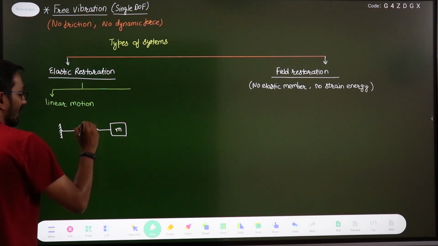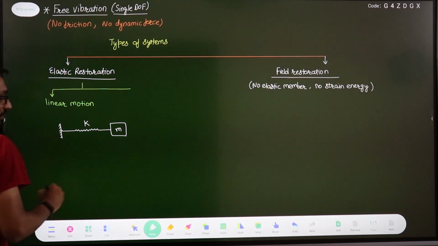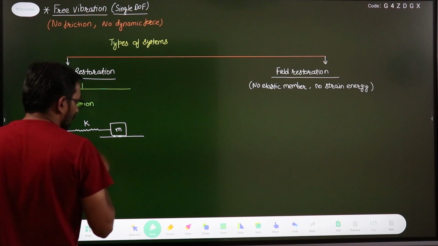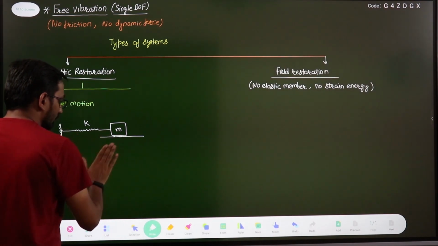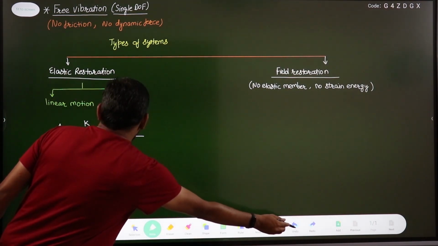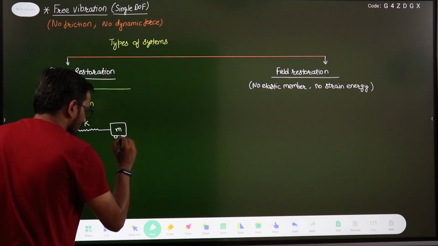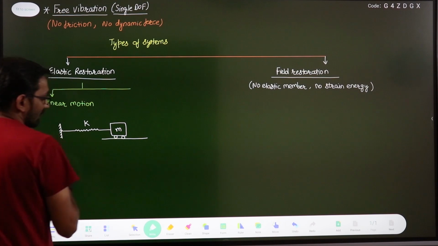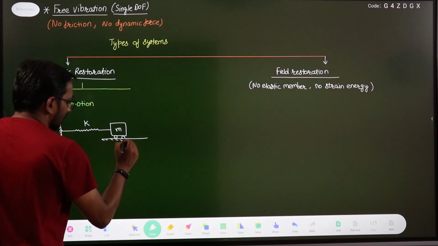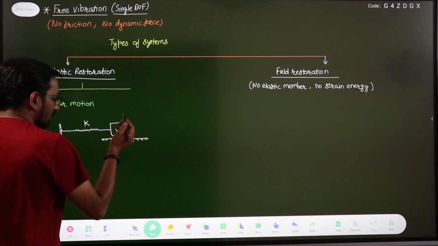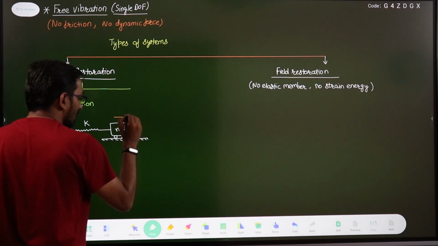This is a spring of stiffness k, and this block is placed on a surface, right? Now if you disturb this block, then suppose you give some displacement in this direction.